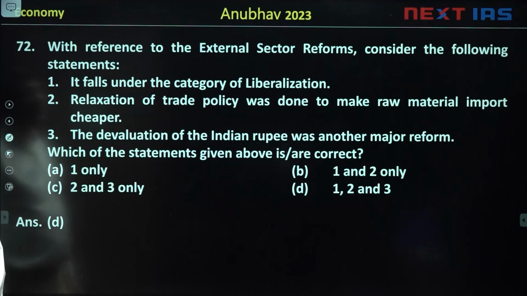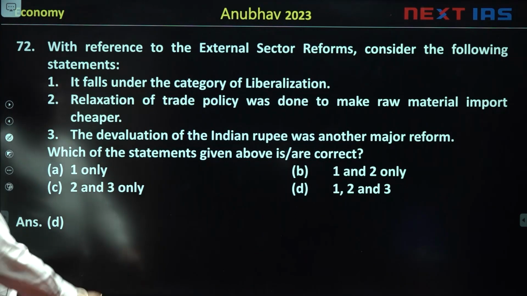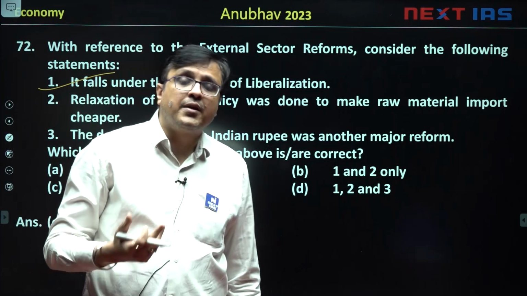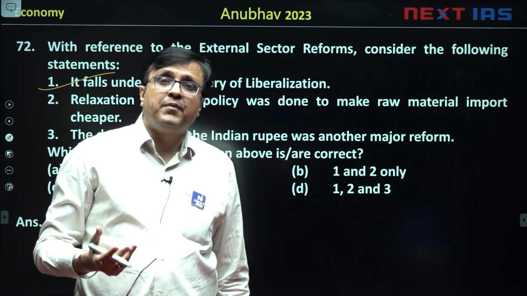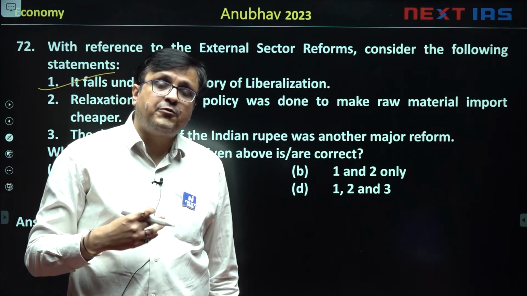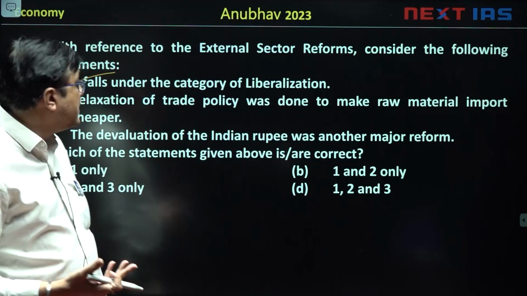Then the next question is, with reference to external sector reforms, consider the following statements. First, it falls under the category of liberalization. That's true. External sector reforms like reducing import restrictions, promoting export subsidy and export promotion, replacing FERA by FEMA, these are all liberalization policies that we conducted.